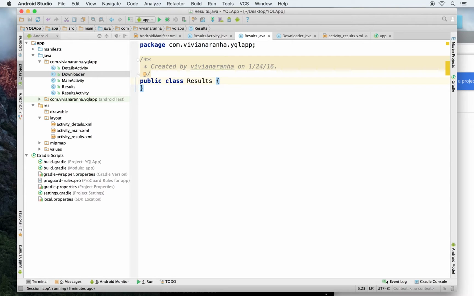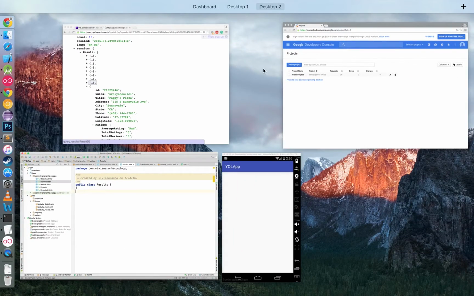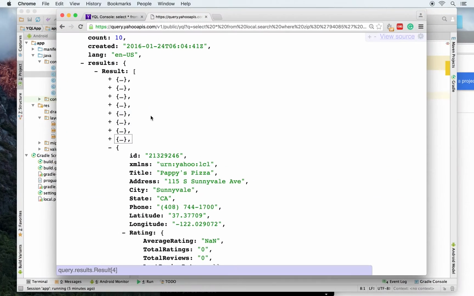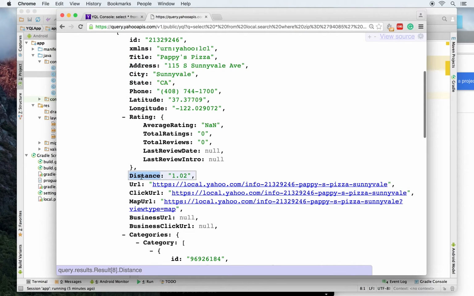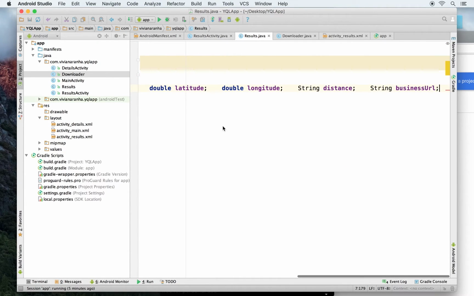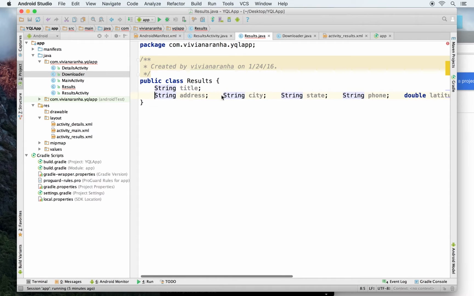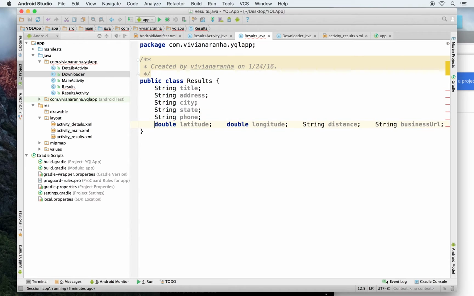And inside this Results object I want to add a bunch of different things that I'm interested in from the API. Let's say if I look at the API right here, I am interested in title, let's say address, city, state, phone, maybe latitude, longitude if I want to display a map, and let's say distance and business URL. If it has a business URL, it can display the business URL in there. So if I'm interested in that, we create all these objects: string, address, city, state, phone, double, double, string, and string. So this looks perfect.